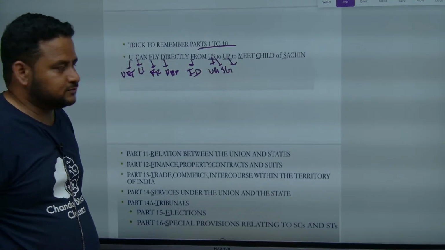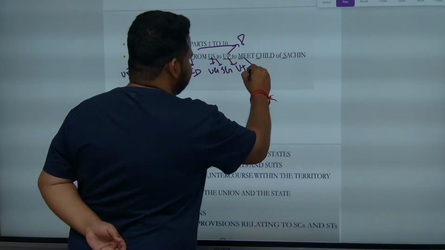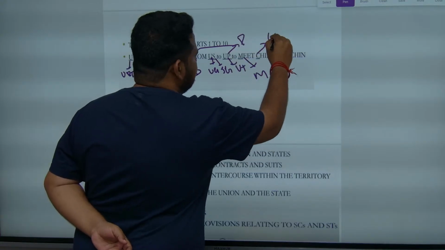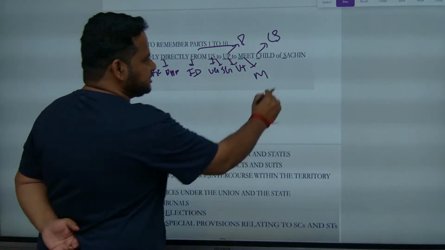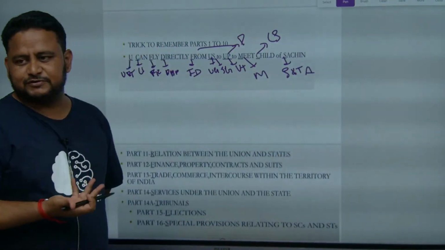Union territories. U is nothing but union territories and P is nothing but panchayats. M is municipalities. This is cooperative societies. Okay, this is with respect to scheduled and tribal areas. Got it? This is how you remember part 1 to part 10.